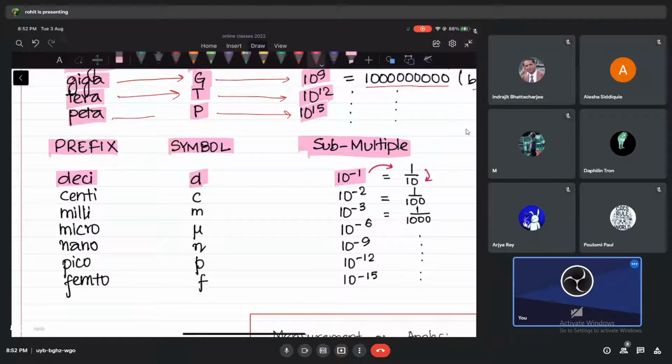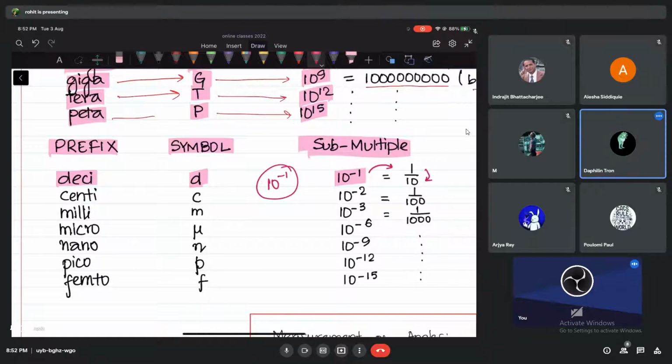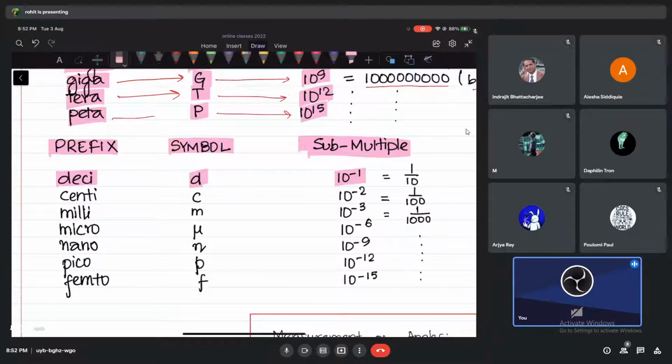So if I just write 10, it's like multiplying. But if I write 10 to the power minus 1, it's like what? Dividing, no? Dividing by 10. Okay, I think you got me, no? Yes, sir. Okay, it's like dividing by 10. So when I have this deci, which represents 1 by 10, we have centi.